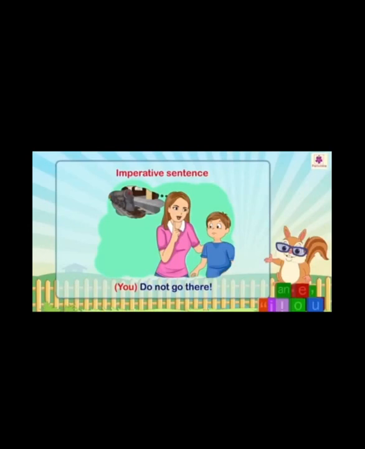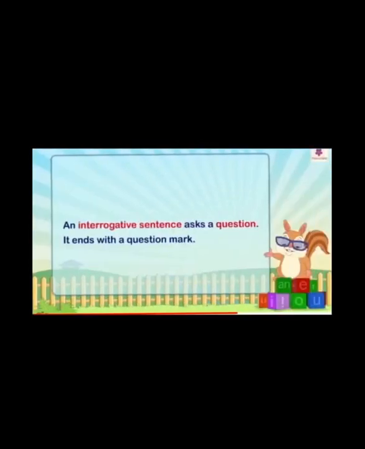So when you give some order or make some request, those sentences are known as what? Imperative sentences. So imperative sentence means where there is a request or where there is an order. That sentence is known as an imperative sentence. Let's move on to the third one.